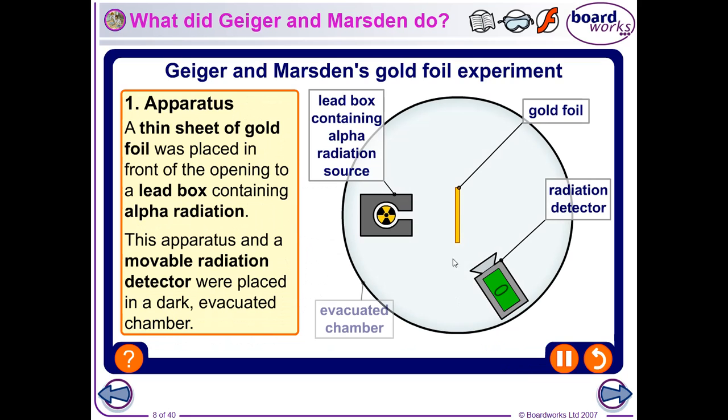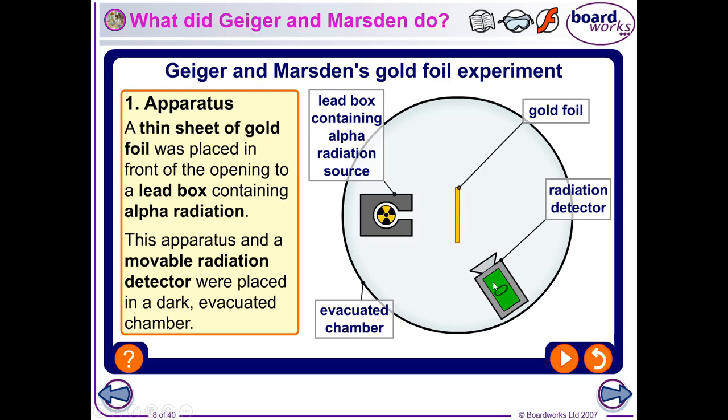We had a thin sheet of gold foil here and a lead box that had an alpha radiation source. Now this lead box had a hole in it so that the alpha radiation was given out in like a beam of particles. Any alpha radiation given out by the radioactive source and hitting the lead would be absorbed by the lead. So this made a thin beam of radiation.